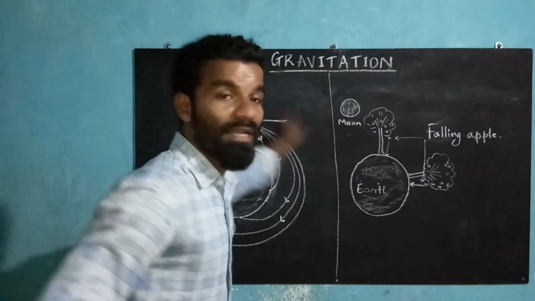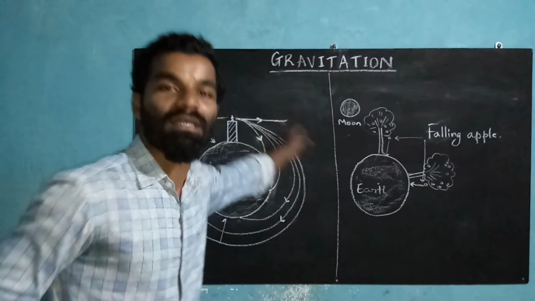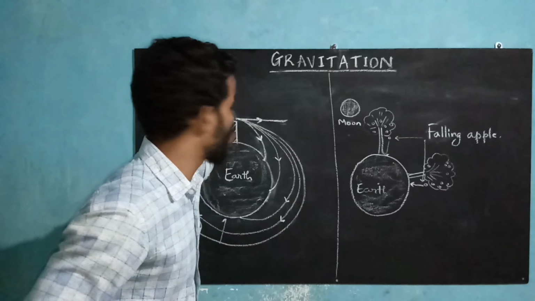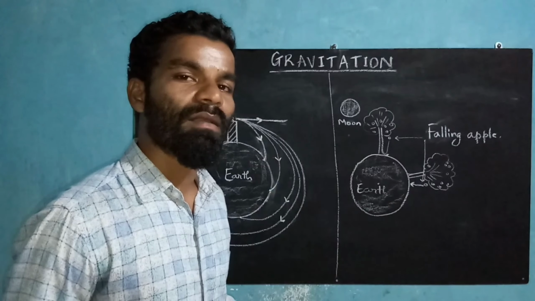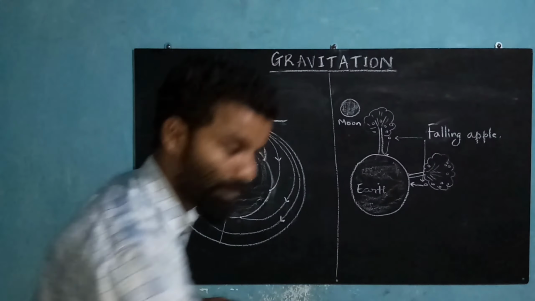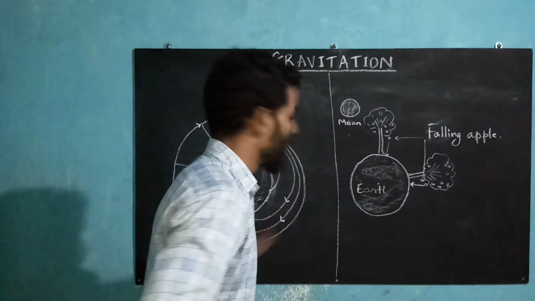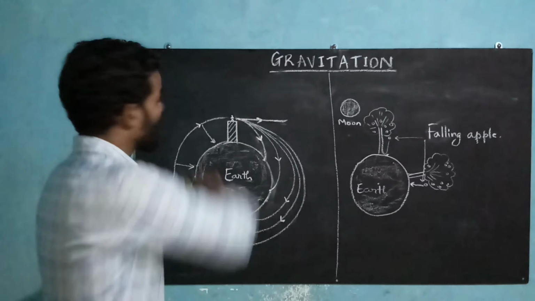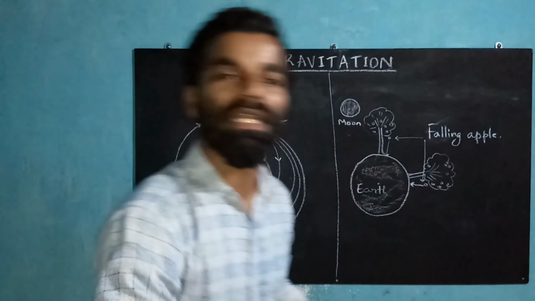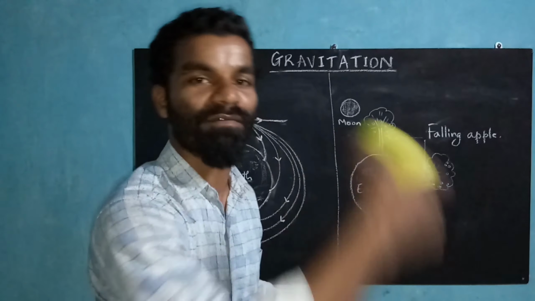It will cover one full orbit, one full circle, one full round with the same speed. Now what will happen when it returns with the same speed? Again it will continue to orbit. Again it will return to the same initial position with the same initial speed, and it will keep on rotating, orbiting, revolving.